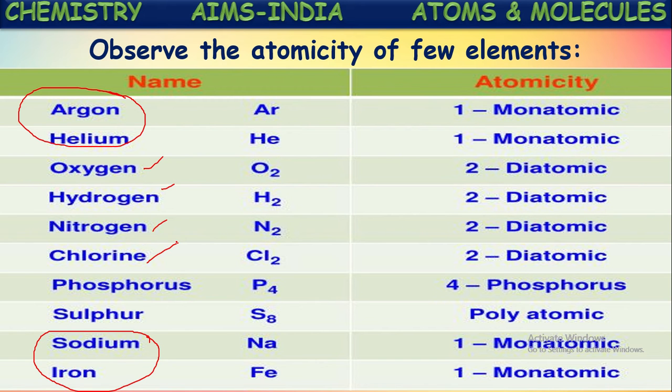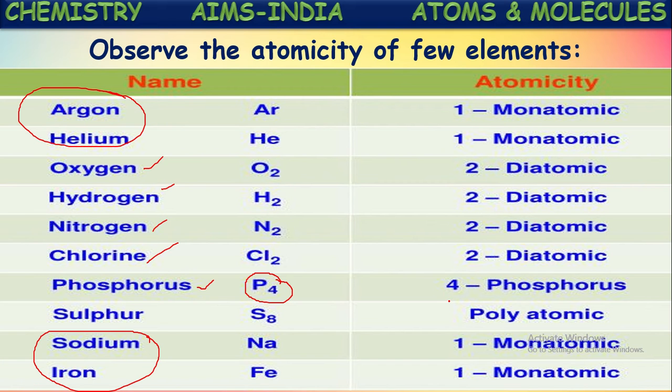Okay, here one more they have given, say phosphorus. Phosphorus is also one of the nonmetals. It contains four atoms of phosphorus in each molecule, so it is said to be tetraatomic. Tetraatomic, simply we can say polyatomic. Here poly represents many. Polyatomic means many atoms are combined together to form one molecule. If there are more than two atoms in each molecule of an element, then it is generally said to be polyatomic. So we can say ozone and phosphorus come under polyatomic.